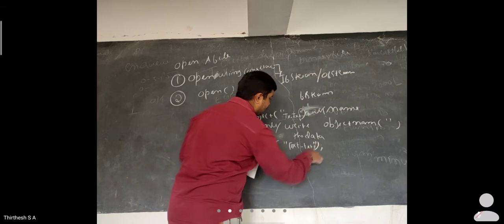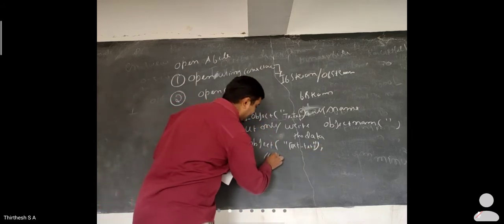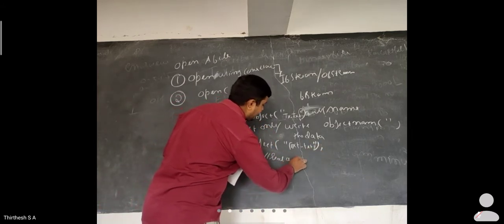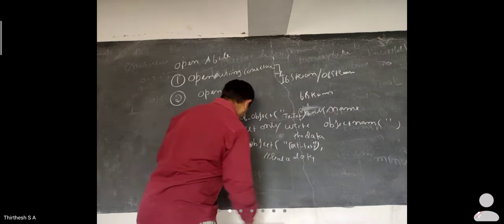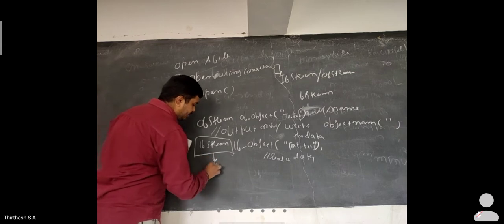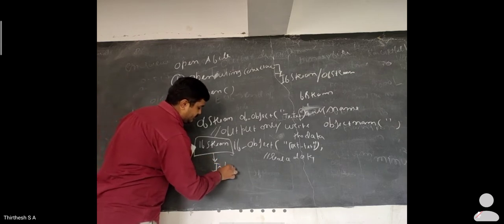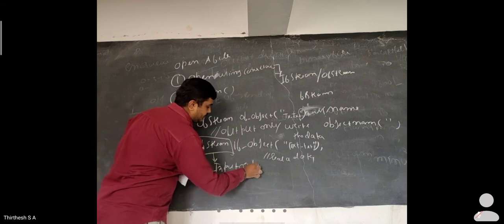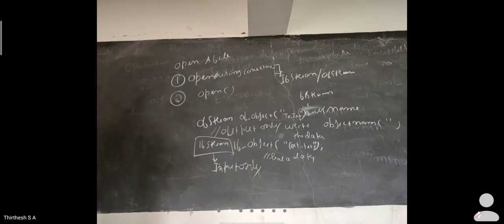This is how you can read data, which means your ifstream class is being used to take input only.